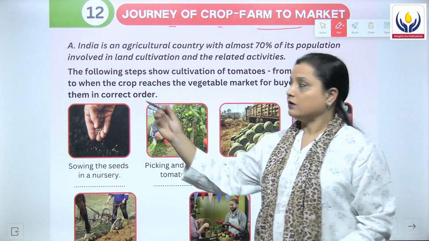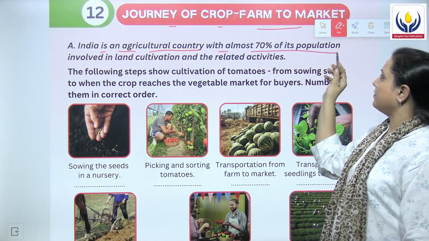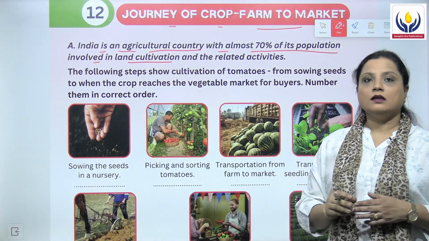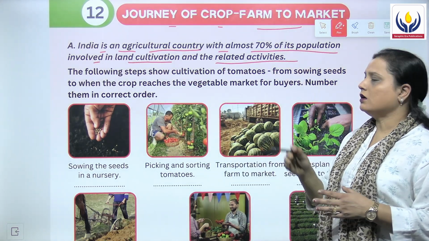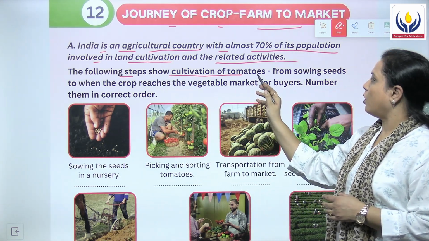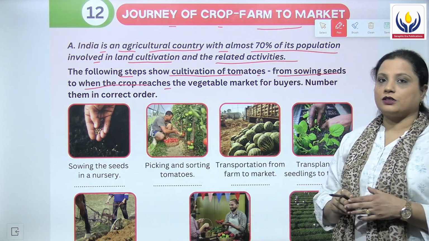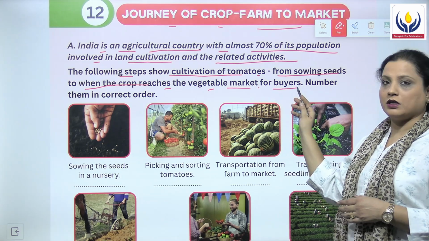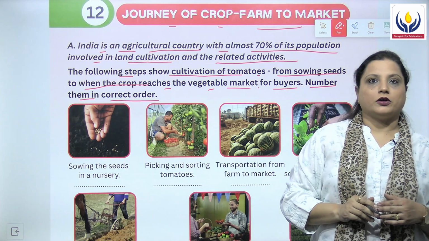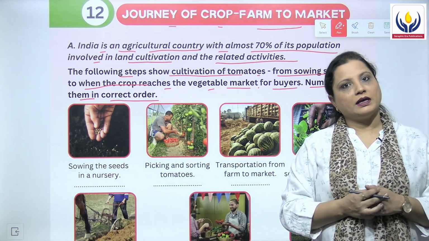It says that India is an agricultural country with almost 70% of its population involved in land cultivation and the related activities. The following steps show cultivation of tomatoes from sowing seeds to when the crop reaches the vegetable market for the buyers. So number them in the correct order. You have to number these pictures in the correct order. So let's now begin with it.